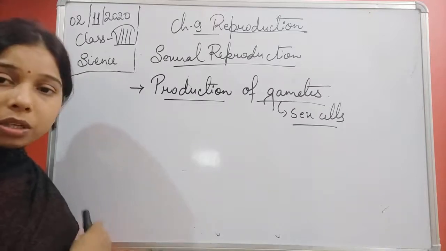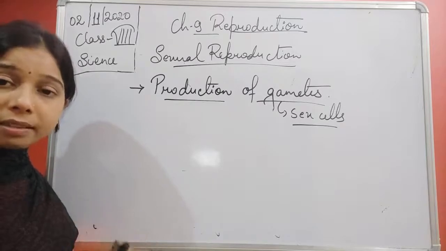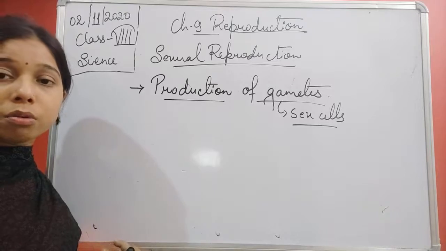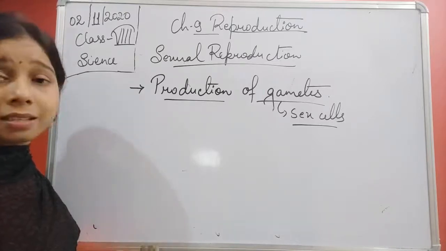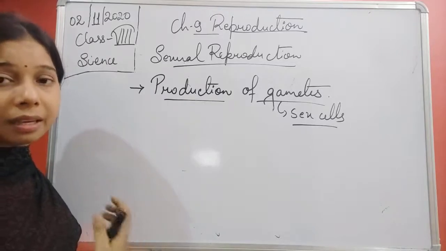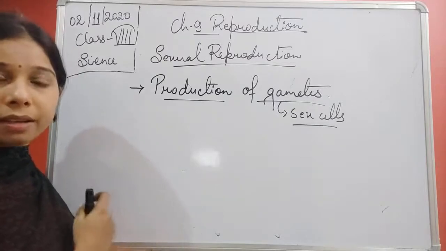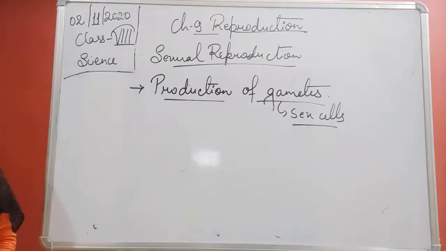If we talk about a girl student, when the girl reaches puberty, her body is also capable of releasing the female sex cells, or she is capable of producing gametes, and the gamete produced by the female is known as a female gamete. Okay, so we can write it.